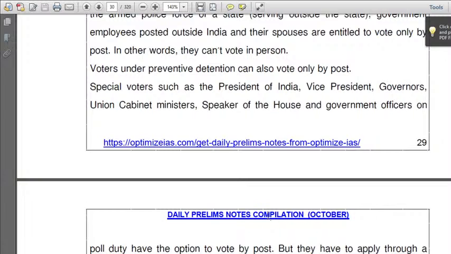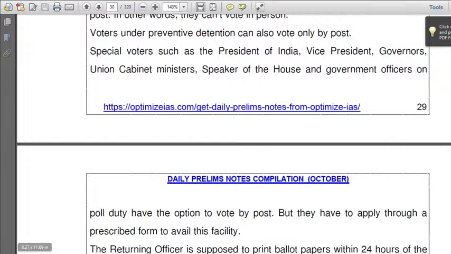So who are the special orders? They are the President of India, Vice President. So who is the President of India right now? Comment in the chat box below. Who is the Vice President now? Next, governors. Who is a governor? Union Cabinet Minister, Speaker of the House, and government officers on poll duty.